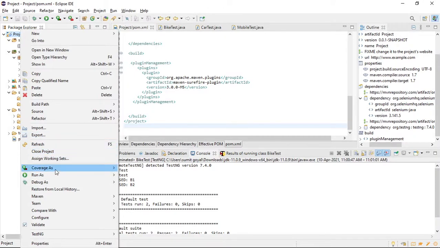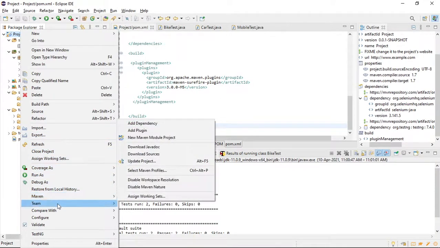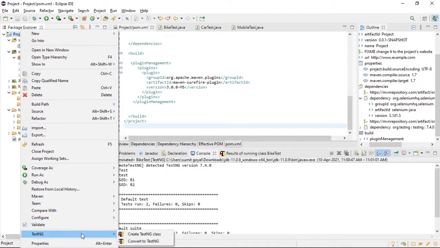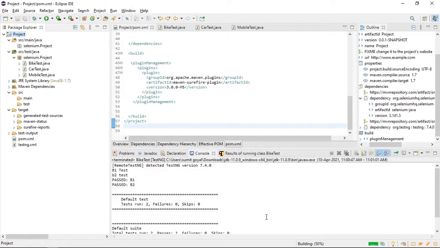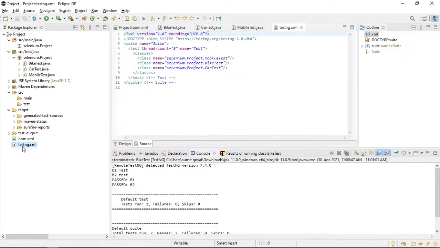So again, we are discussing something about test.ng. We will discuss all these again in the case of test.ng. Say convert to test.ng and click on finish. So what will this do, let us see. So this is our test.ng XML file. So just consider this one.